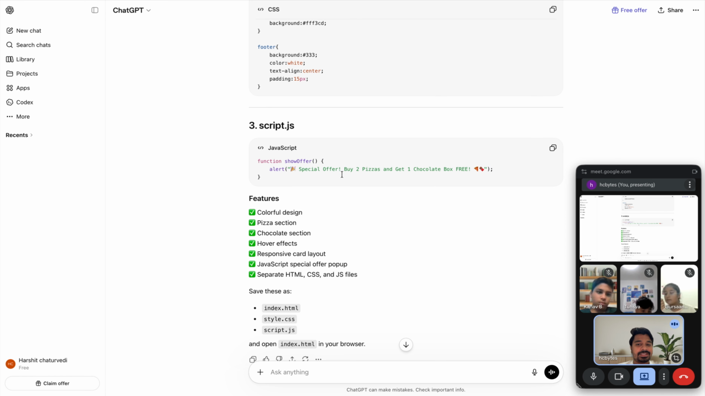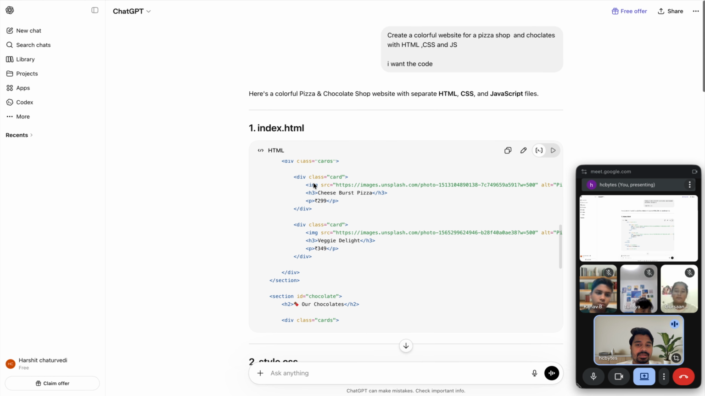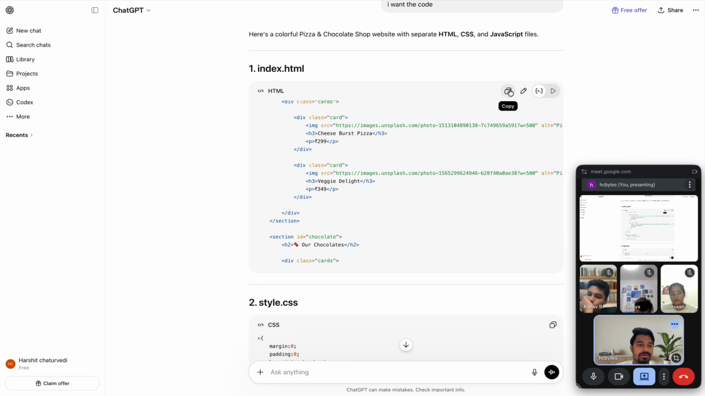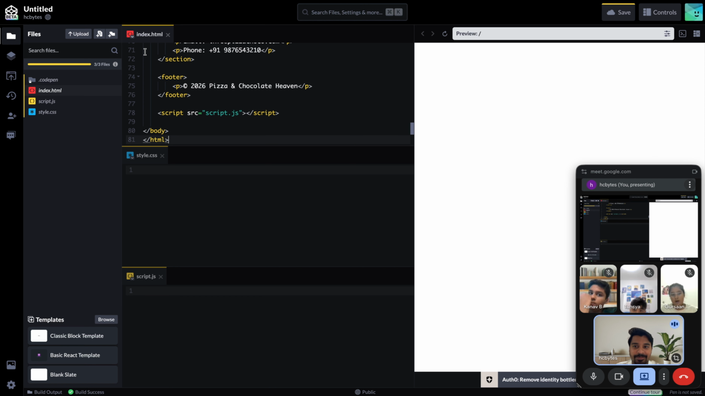There is one function, showOffer, and it is saying alert special something. Now let's do one thing. I'll go here to index.html and click on this code first. The code is copied. Now I go to this website, CodePen, and in the file index.html I paste it.